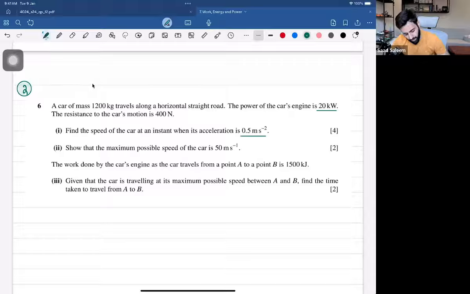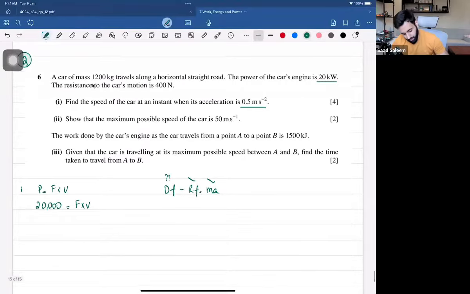So how can I find out the speed? Remember, power is equal to what? Power is equal to force times velocity. Now, what's the power equal to? The power is equal to 20 kilowatts. So that means 20,000 is equal to force times velocity. And why am I using this formula? Because I know that the driving force minus the resistive force is equal to mass times acceleration. While I have the resistive force, the mass and the acceleration, I don't have the driving force. Now, what's the driving force equal to? The driving force would be equal to 20,000 upon the velocity.